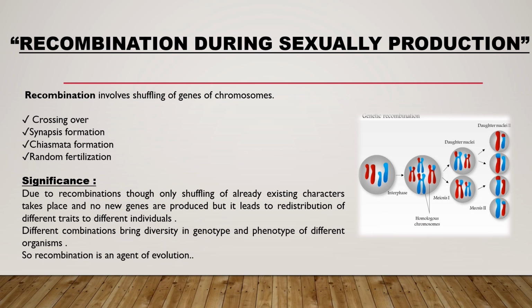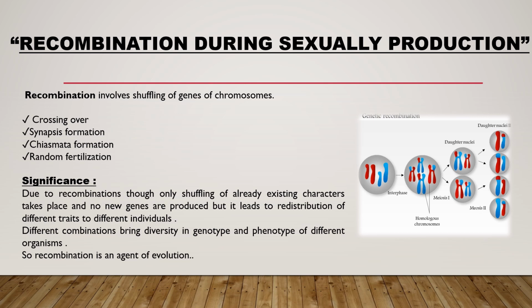Next factor is recombination during sexual reproduction. Recombination involves shuffling of the genes of chromosomes. It is common in those organisms which undergo sexual reproduction, gametogenesis followed by fertilization. Sexual reproduction is a type of production of a new living organism by combining the genetic information from two individuals of different types. It involves the following stages: crossing over, synapsis formation, chiasmata formation, and random fertilization.